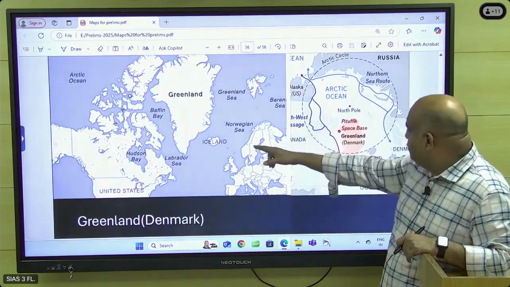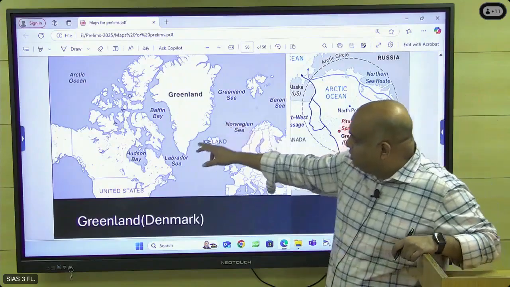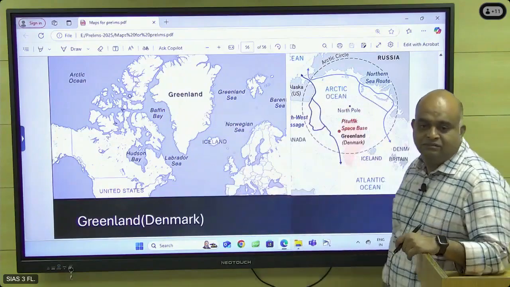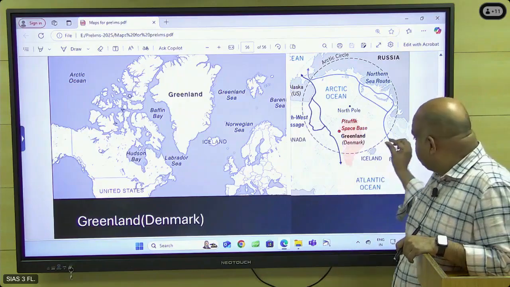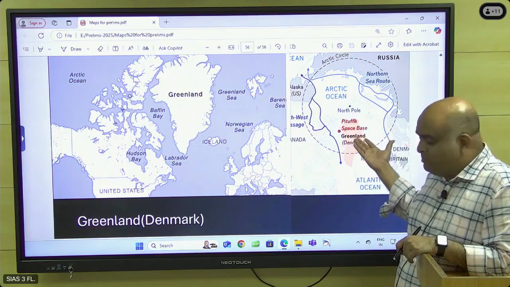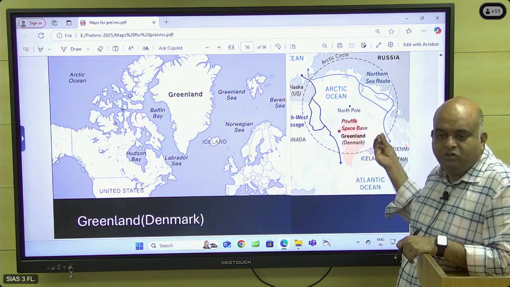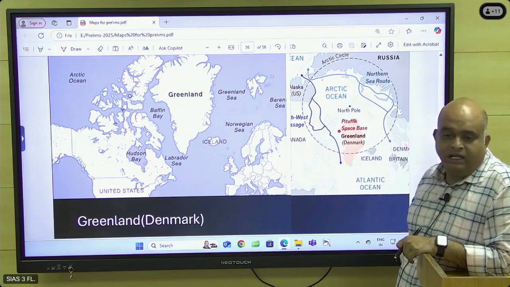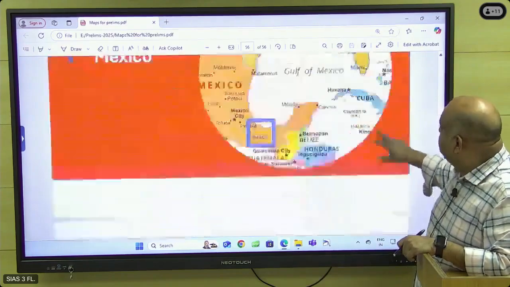And then regarding Greenland also an issue is going on. Greenland belongs to Denmark. But what US said, we will buy Greenland. We will take over Greenland. Denmark said, not possible. Denmark is a small country, but Greenland is a bigger space. Okay, so bases are there, certain military and other strategic importance US is having. That's why it is trying to take over the entire Greenland. Okay, these areas just check it.